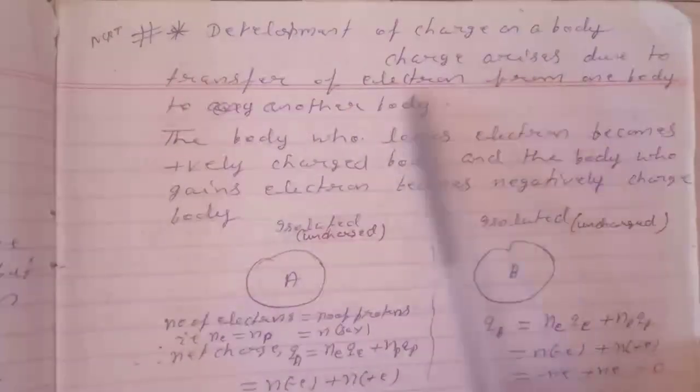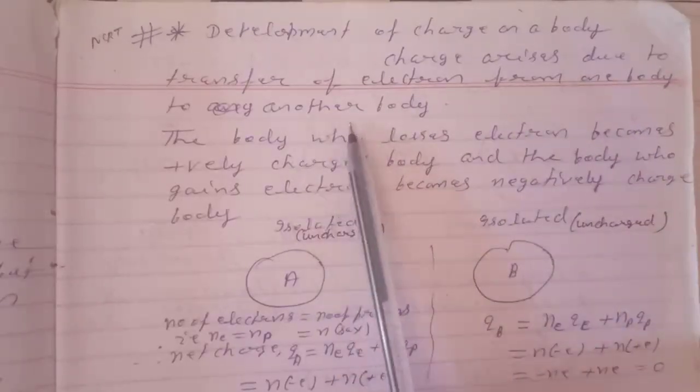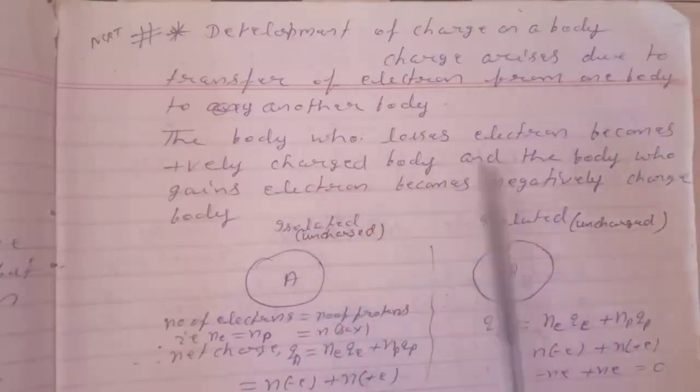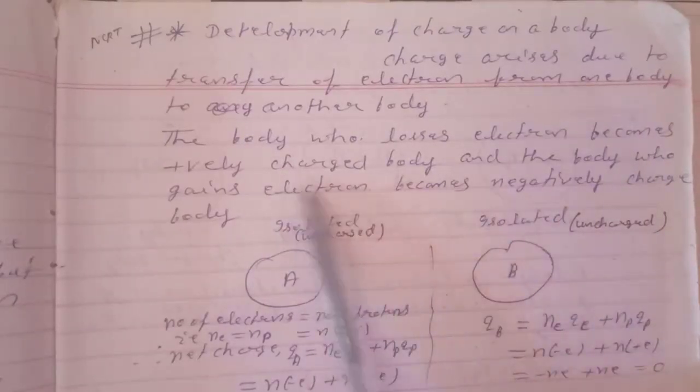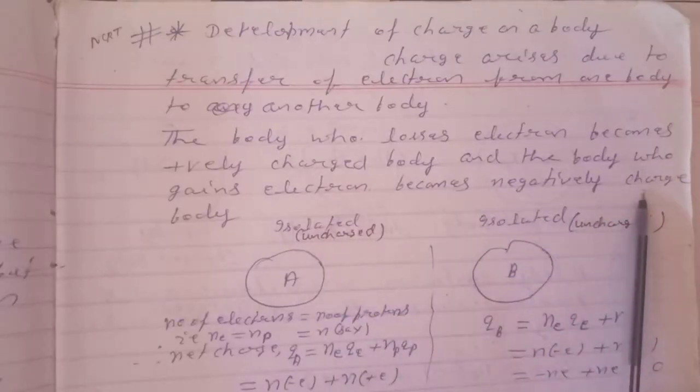Development of charge on a body. Charge arises due to transfer of electrons from one body to another body. The body which loses electrons becomes positively charged, and the body which gains electrons becomes negatively charged.